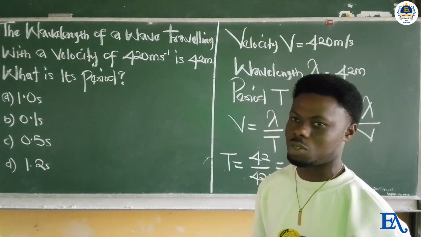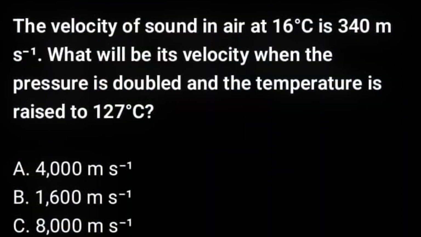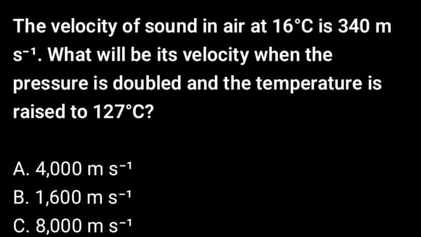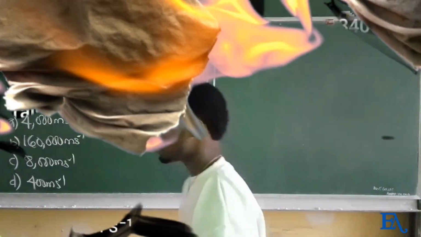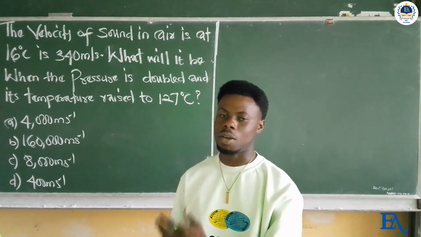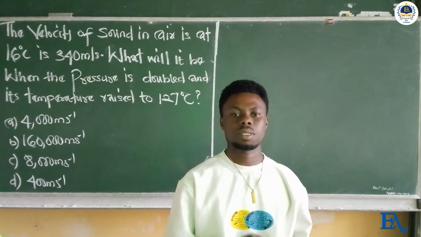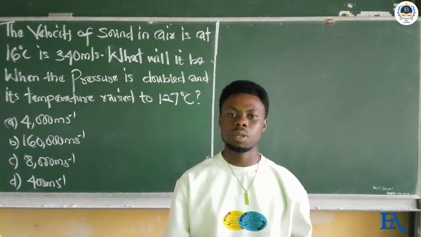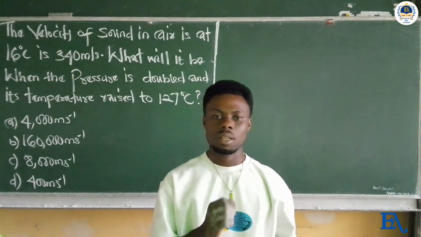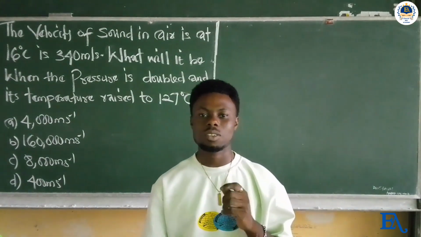Let's consider the next question. The velocity of sound in air at 16 degrees Celsius is 340 meters per second. What will it be when the pressure is doubled and its temperature rises to 127 degrees Celsius? Options are given below on the board. Before we can solve this, we have to state the law that governs the calculation. This law is called Newton-Laplace law, which states that the speed of sound in a gas is directly proportional to the square root of its absolute temperature, and it is independent of the pressure.